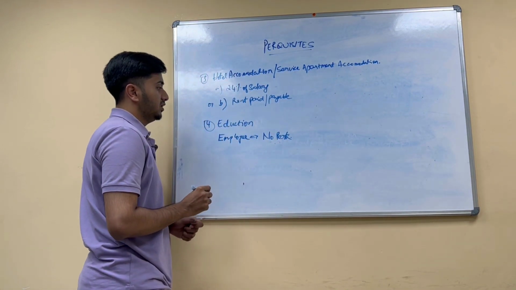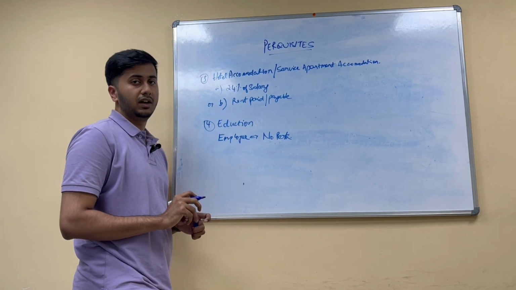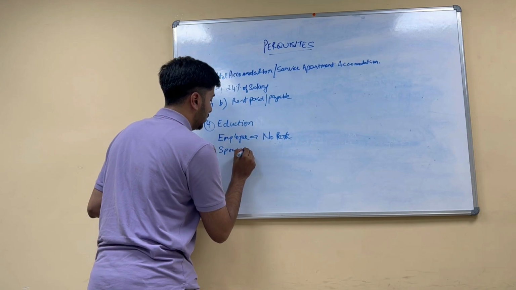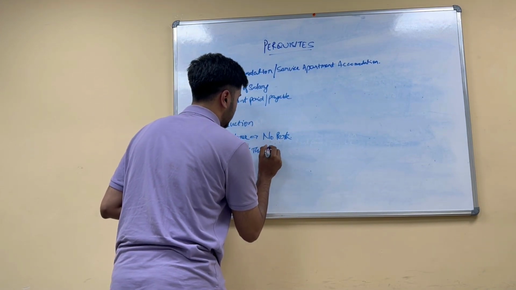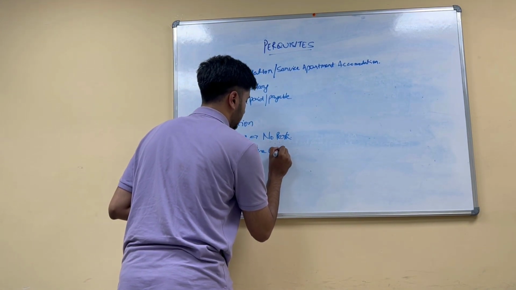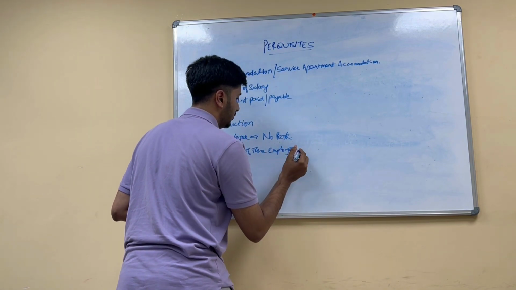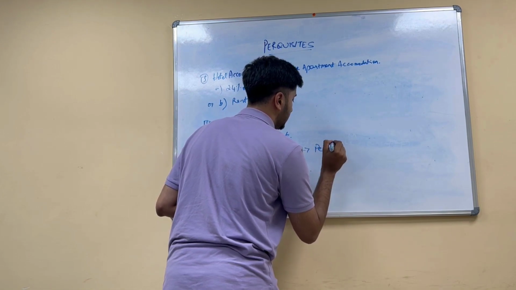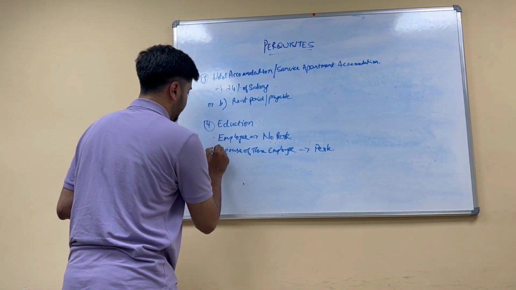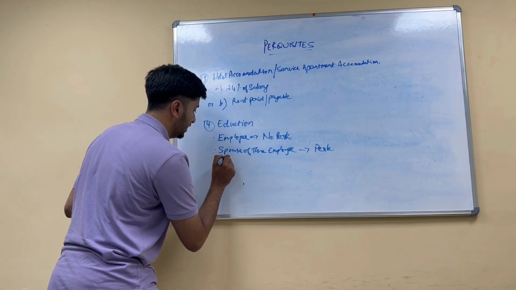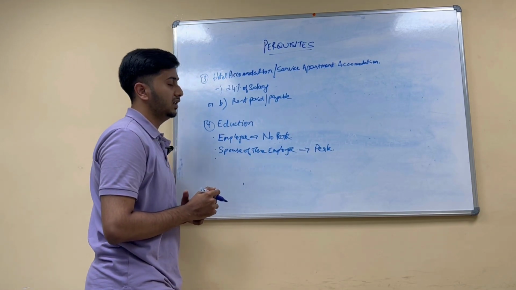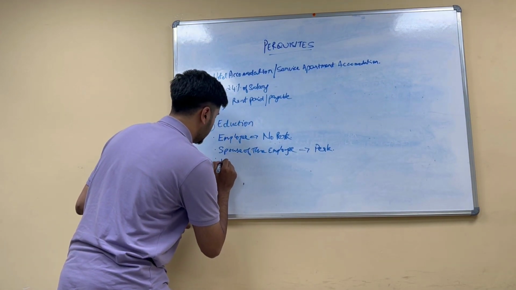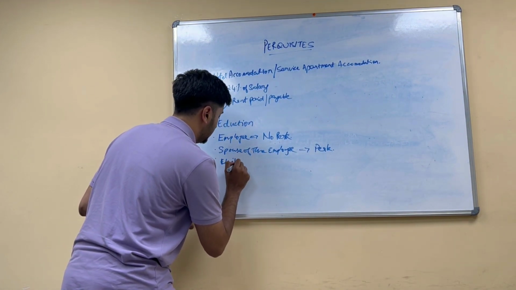But if the same educational allowance is provided by the employer to the spouse of the employee for higher studies, then it is considered as perk. And the third one is if educational allowance is provided by the employer to the children of the employee, that is also considered as perk.